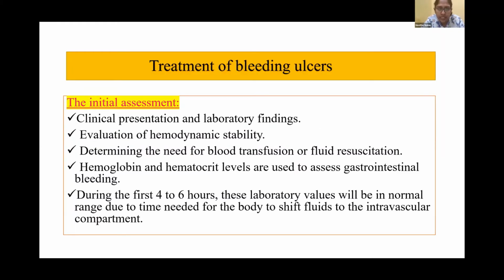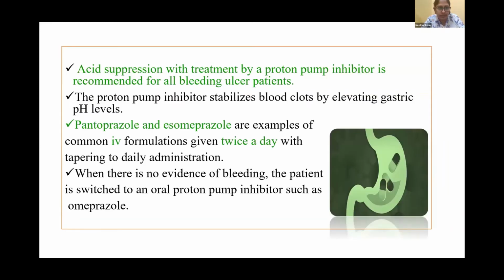Coming to the treatment of bleeding ulcers, the initial assessment consists of observing the clinical presentation and lab findings. The evaluation of hemodynamic stability is of utmost importance, determining the need for blood transfusion or fluid resuscitation depending on the condition of the patient. Hemoglobin and hematocrit levels are used to assess GI bleeding. But during the initial 4 to 6 hours, these lab values will be in normal range due to the time needed for the body to shift fluids to the intravascular compartment.